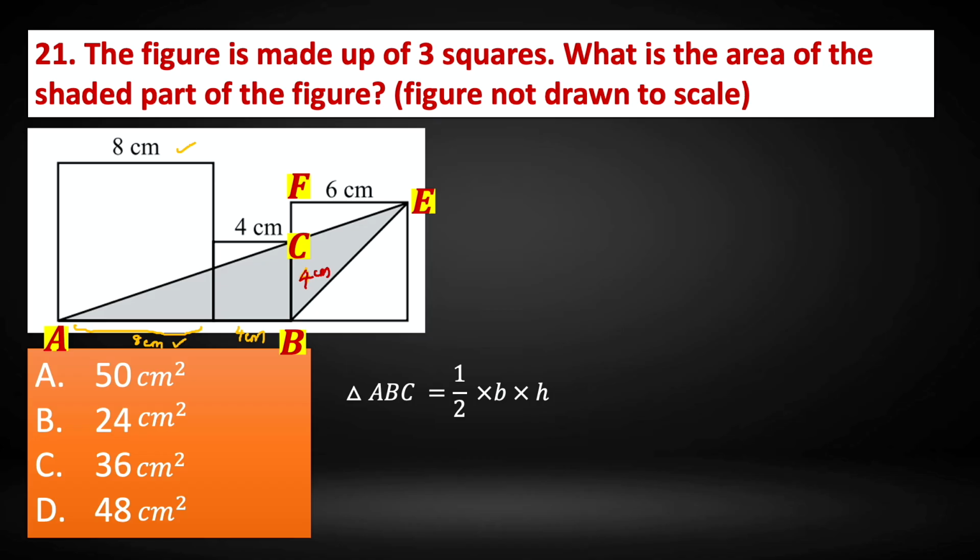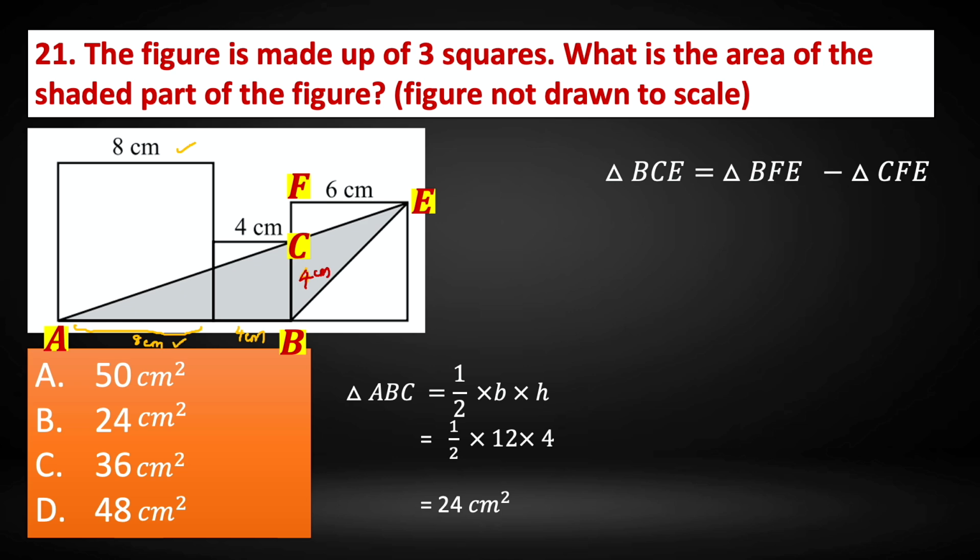So with that we have half into 12 into 4. When we simplify it, we get triangle ABC is equal to 24 centimeter square. Now that is the area of ABC. Now we need to calculate for BCE as well. Triangle BCE equals triangle BFE minus triangle CFE. So first we will calculate for BFE and then minus CFE will give us the area of the triangle BCE.